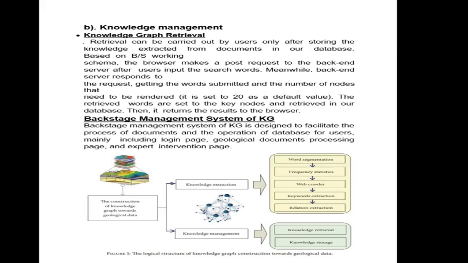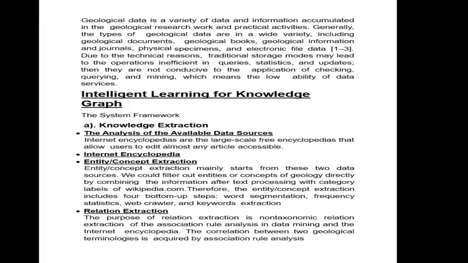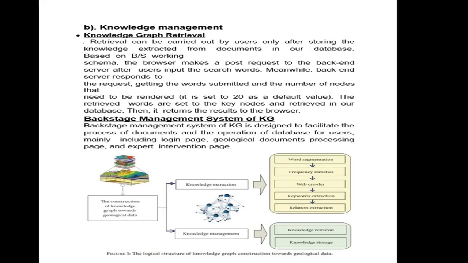As I said, the structure has two parts: knowledge extraction and knowledge management. Knowledge management is basically of two parts: knowledge graph retrieval and the backstage management system of the KG. You can see in this image how geological data is processed using a knowledge graph.